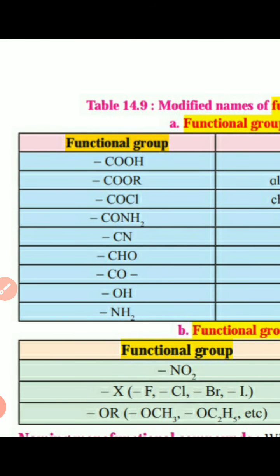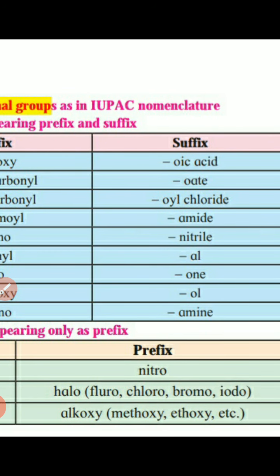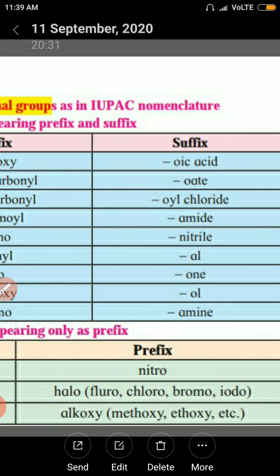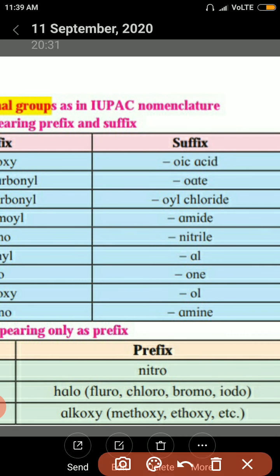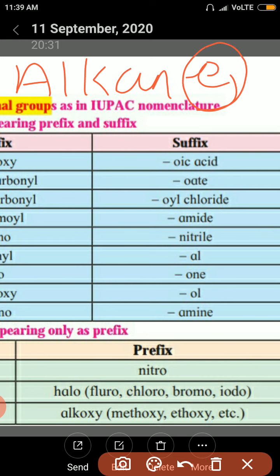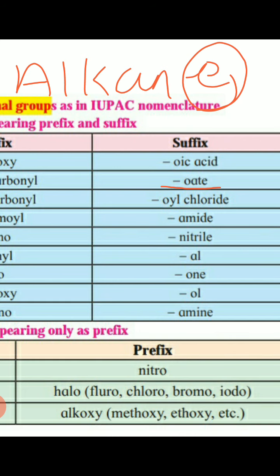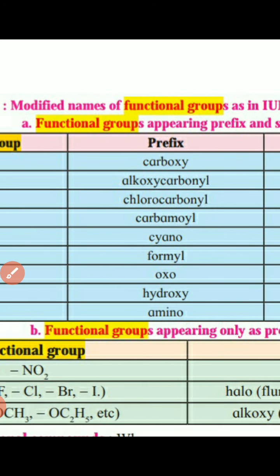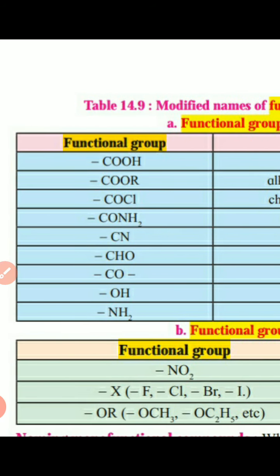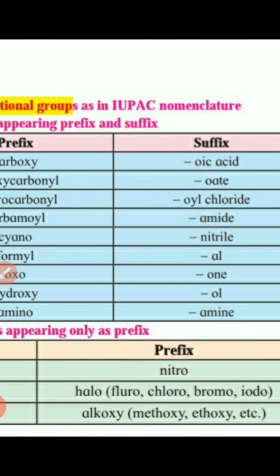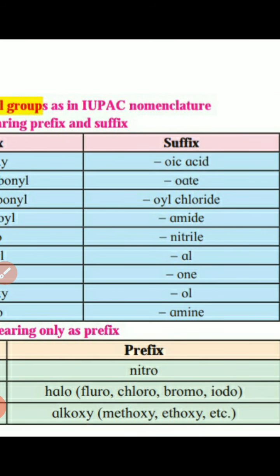Next is COOR, which is the ester. Again a suffix will be added, that is oate. In alkane, the E will be replaced by oate, that is alkanoate. Similarly COCl is alkanoyl chloride.